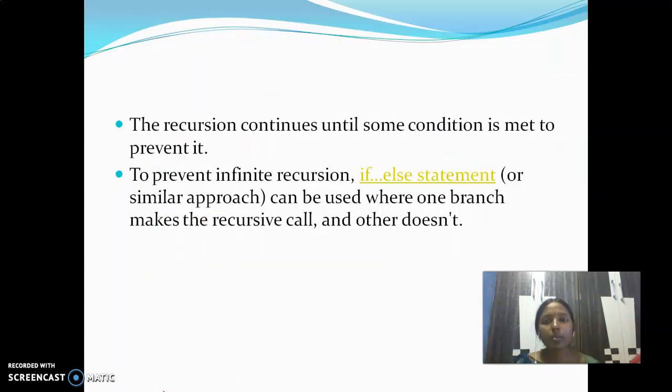This recursion will be helpful if you have repeatedly executed statements. The recursion continues until some condition is met to prevent it. To prevent infinite recursion, an if-else statement or similar approach can be used, where one branch makes the recursive call and the other does not. That means if you want to implement a condition, we have to work with the if-else condition. Otherwise, if you work with a for loop or while loop, it will be continuously executed. Similar approaches, like switch case, we can also use.